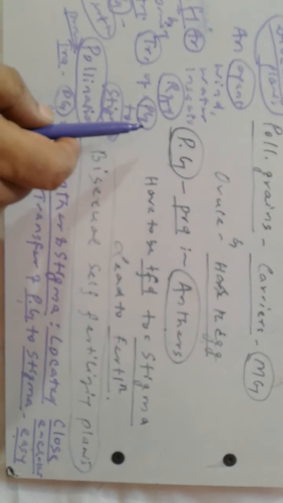But in cross-pollinating plants, including the dioecious plants, an agent is required, since both are not close to each other. It may be wind, water, or insects, so that the transfer of pollen grains to the stigma of the pistil can take place. This process is known as pollination.